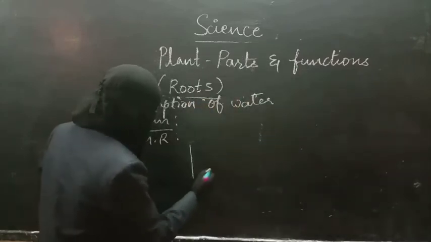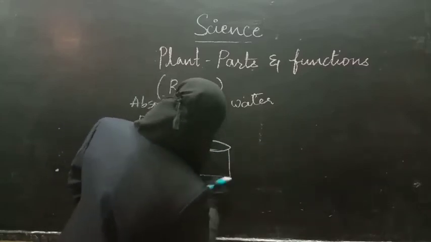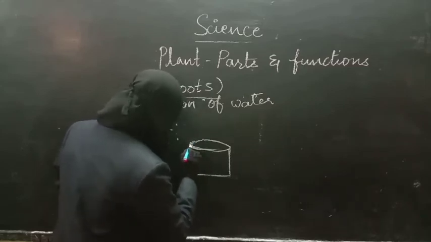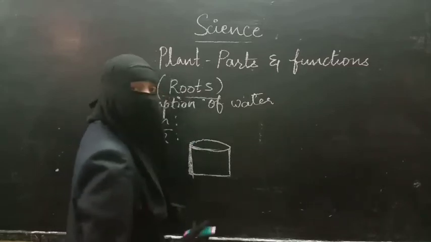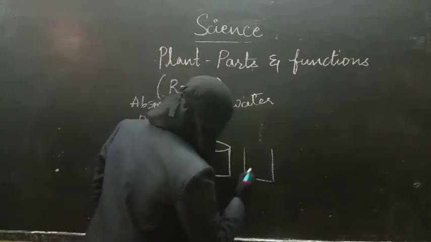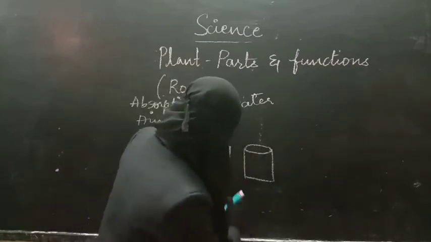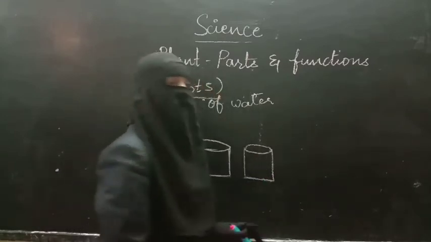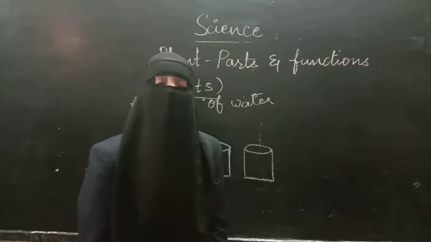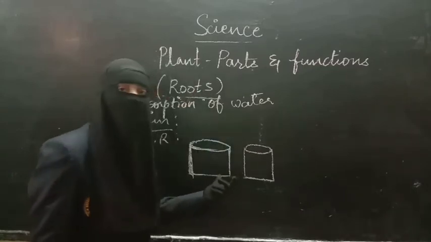I am drawing here, it will be easy for you to understand. I think my drawings are not coming exactly correct, but I think you can understand it, right? So these are the glass tumblers. How many glass tumblers do we need? 2 glass tumblers. One is thick and one is narrow. These are just for understanding. When you are in school, we will be performing this activity. And if this activity is very easy, you can also perform it at your home.